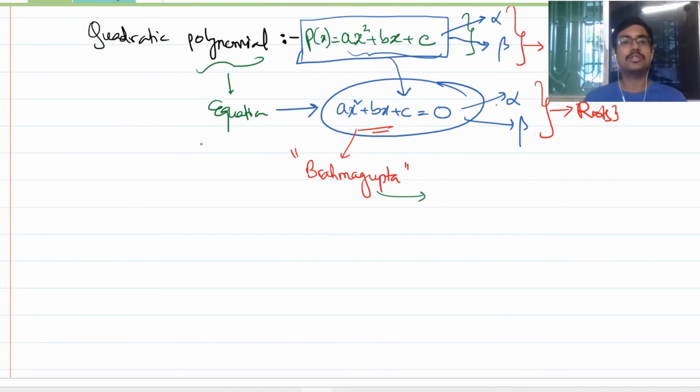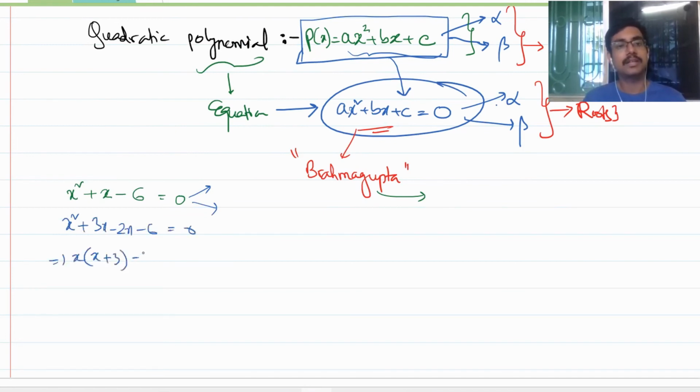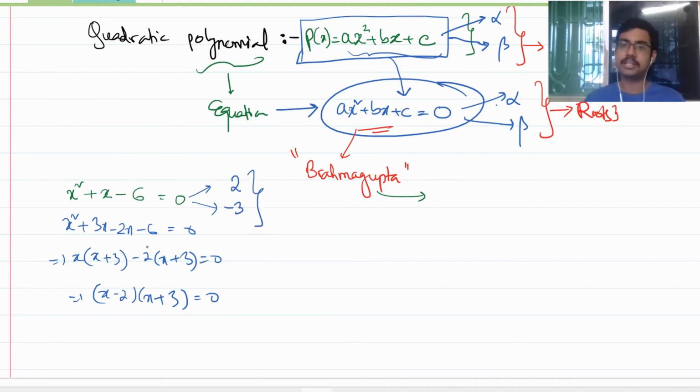Like, suppose you have an equation x square plus x minus 6 is equal to 0. If you just calculate with middle term factorization, you will get x square plus 3x minus 2x minus 6 is equal to 0. So we'll get x into x plus 3 minus 2 into x plus 3 is equal to 0. So we'll get x minus 2 into x plus 3 is equal to 0. From here you will be getting x is equal to 2 and x is equal to minus 3. Isn't it so?